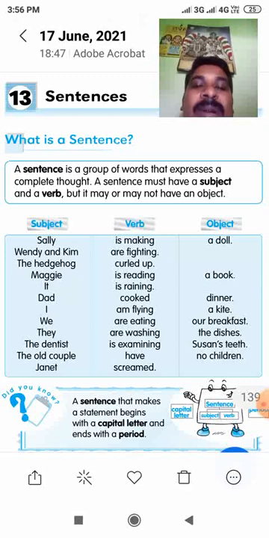So now you all understand what a sentence is. Do you understand or not? I hope that you all understood well. Then one more main important thing.